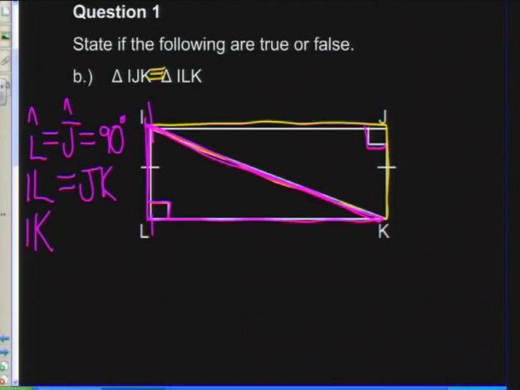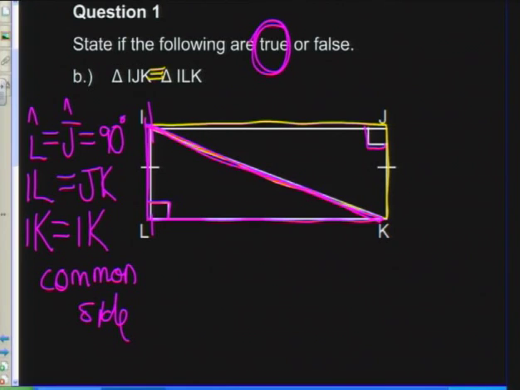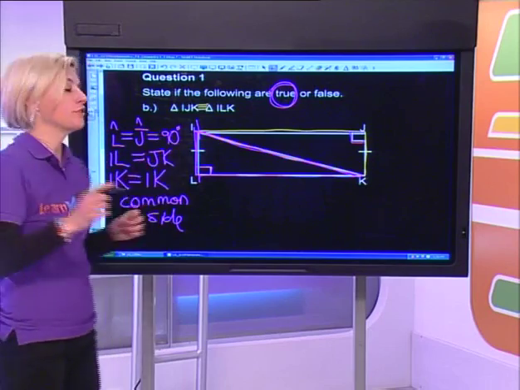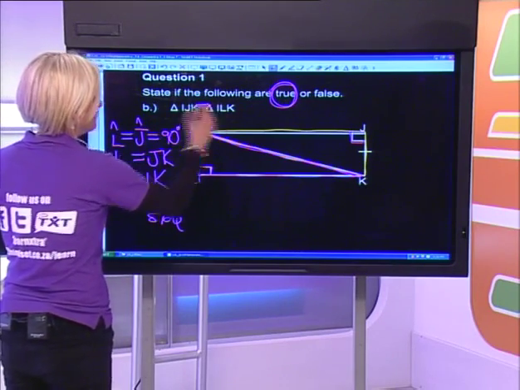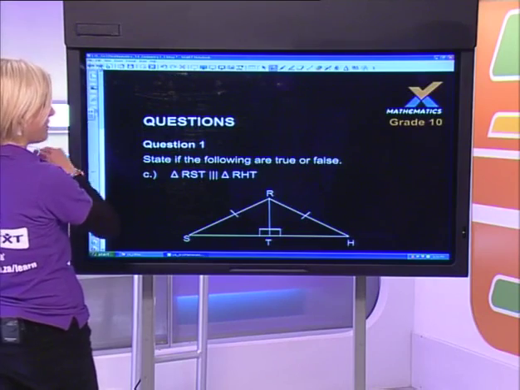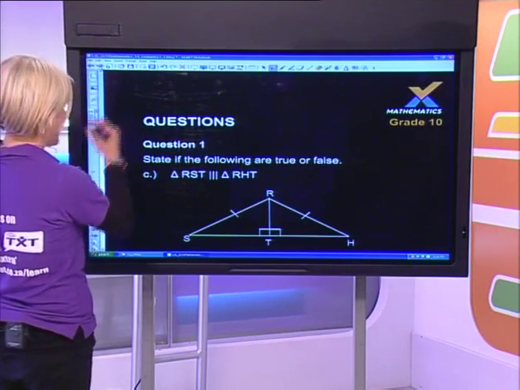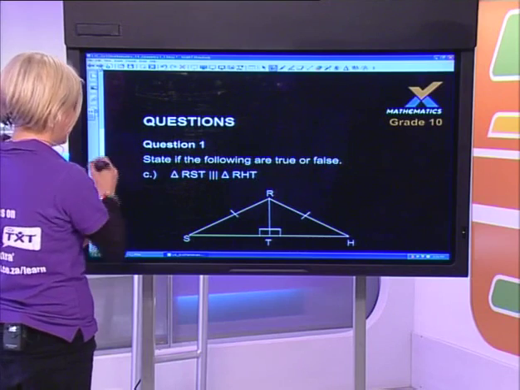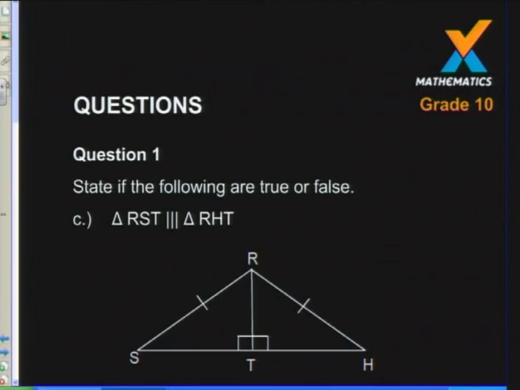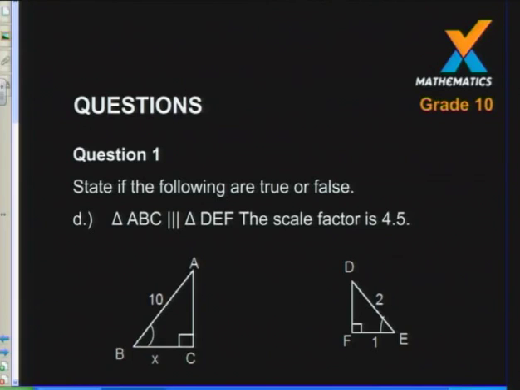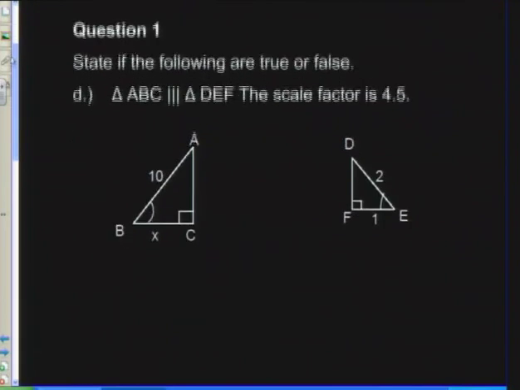So IK is equal to IK, and the reason we can use here is that it's a common side. So in this case again, it is definitely true that these 2 triangles are congruent. And remember, those signs mean congruent. Right, so I'm hoping that this is helping you guys a little bit in seeing the difference between congruence and similarity.